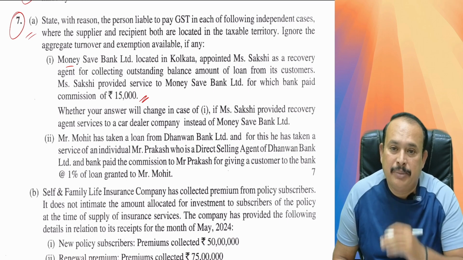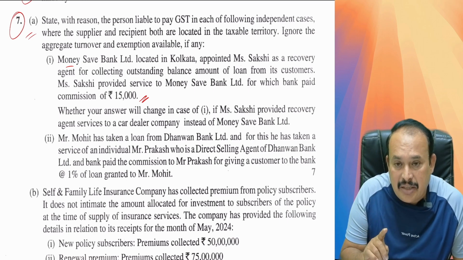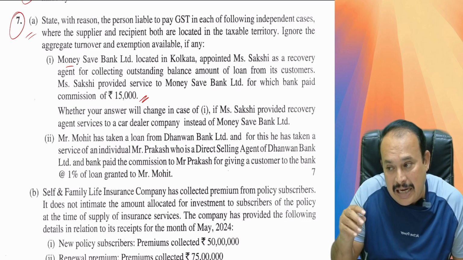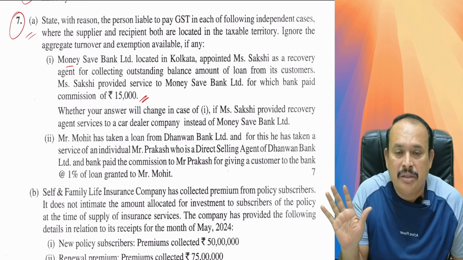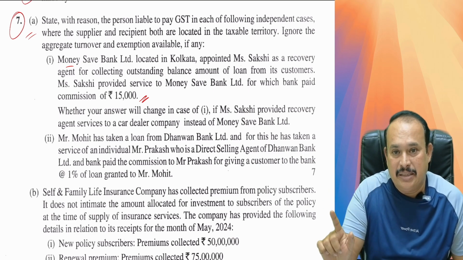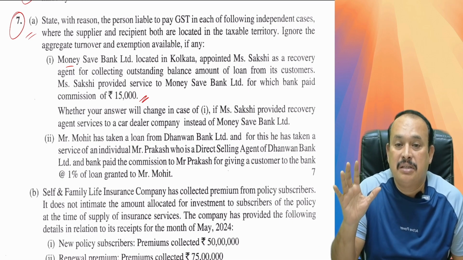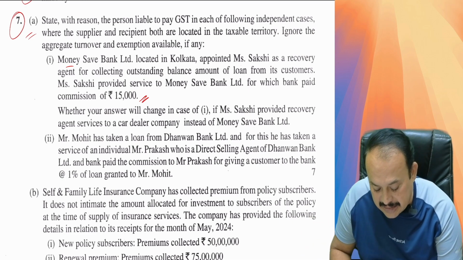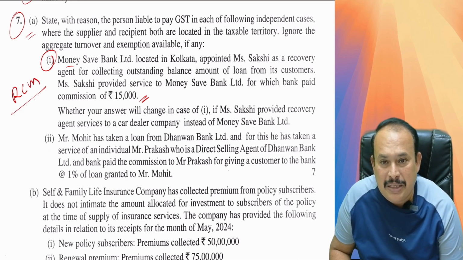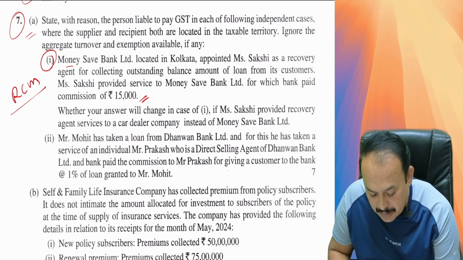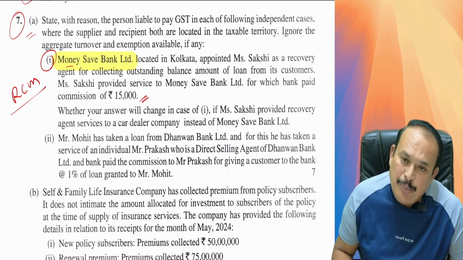Here be clear, my dear friends. If a recovery agent provides these services to a banking company or NBFC, it is a taxable supply, with no exemption in the hands of the recipient. Namely, RCM applies under section 9 sub-section 3 of the CGST. In the first case, here RCM applies, and Money Saved Bank Limited, being the recipient, is liable to pay GST.